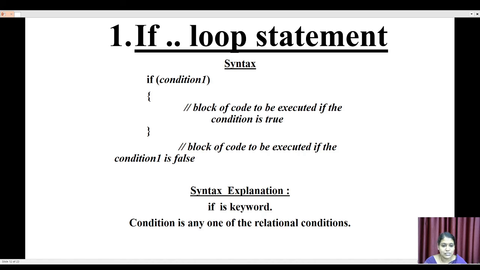After the close curly brace, we write other programming statements that do not belong to the if condition block. So, if is a keyword, and the condition is any one of the relational conditions.